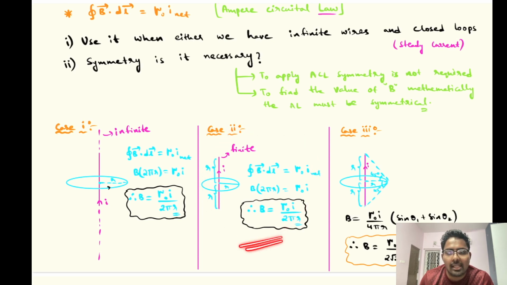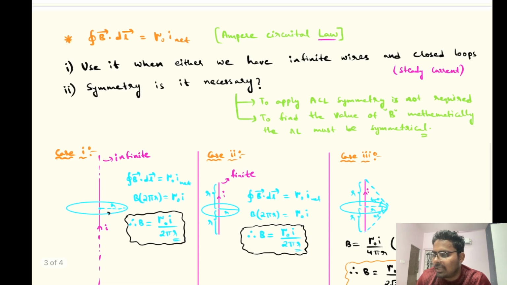And by doing this we'd say no, Ampere circuital law is valid only for infinite wires and closed loops. No, that's a lie, it should be true always. Then what happened here? The understanding of I net comes in. At the starting of the class I told you, understanding of I net is very important. What everyone will think is that I net means net current, whatever currents are there in the Amperian loop, basically conduction currents.